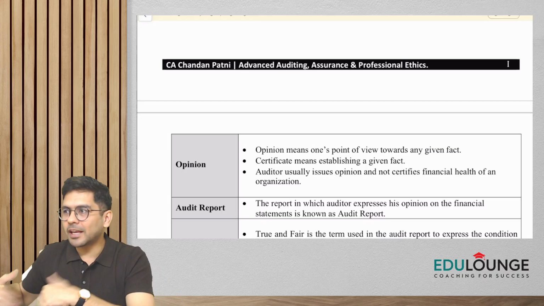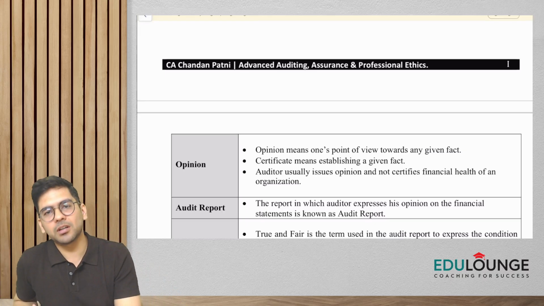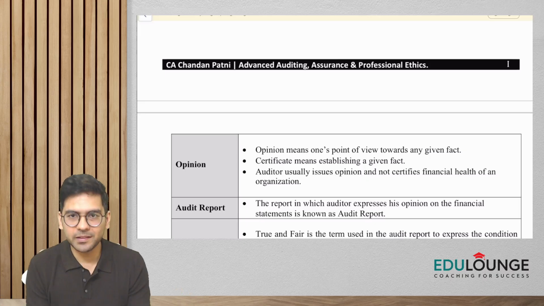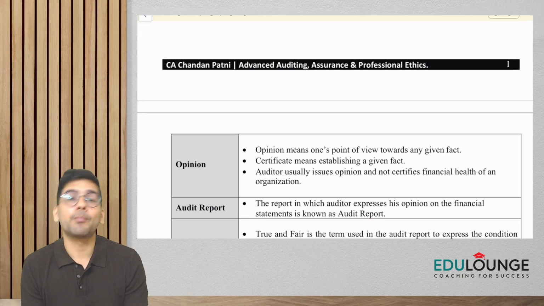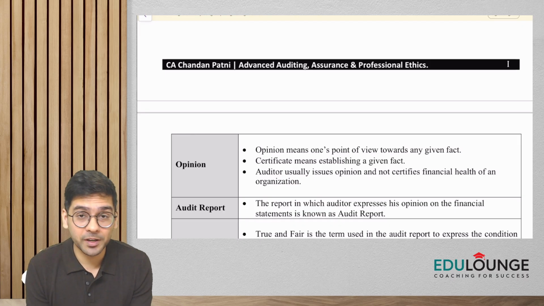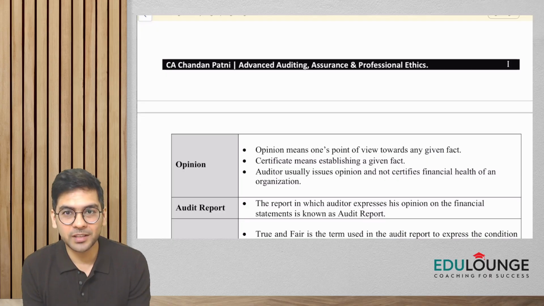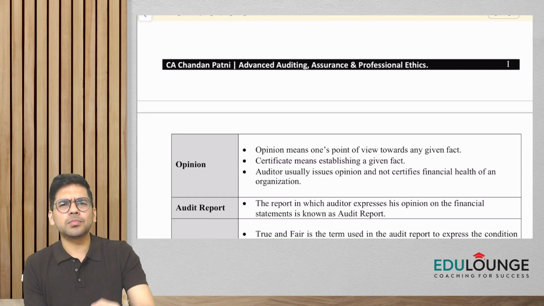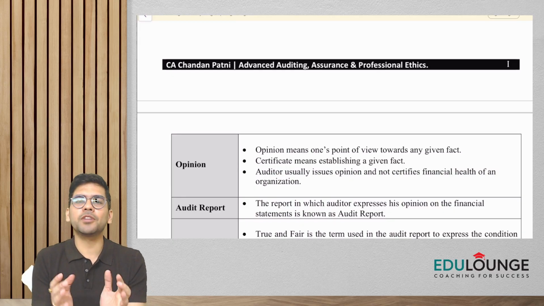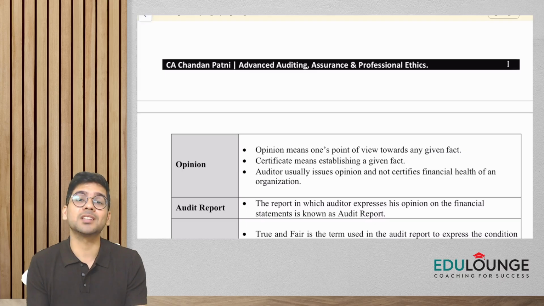It's not that a CA cannot give a certificate, we can give a certificate as well. But in auditing, because we don't check everything, and there might be some issues in the financial statements, some things which management has hidden on purpose, there are certain inherent limitations of audit because of which we can't give a certificate. We always give an opinion.